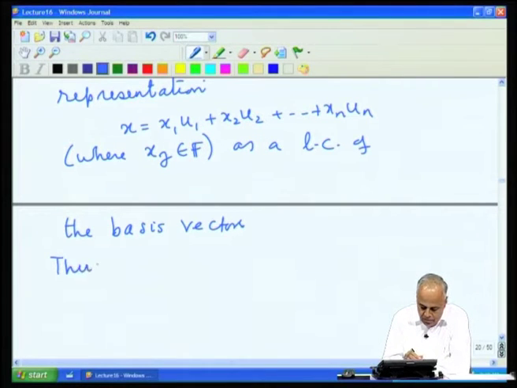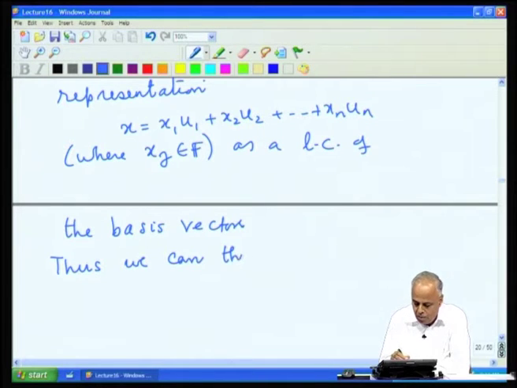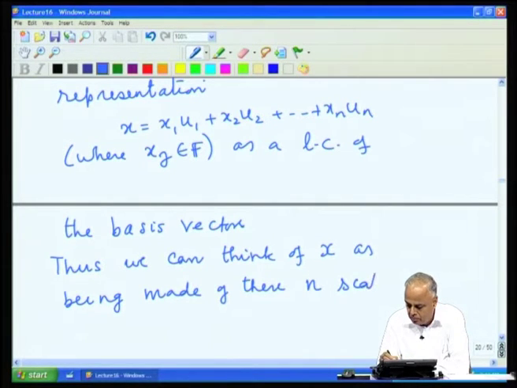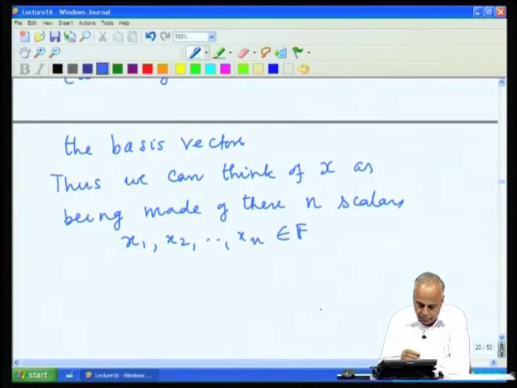Thus, we can think of x as being made of these n scalars x1, x2, ..., xn in F through this basis B.